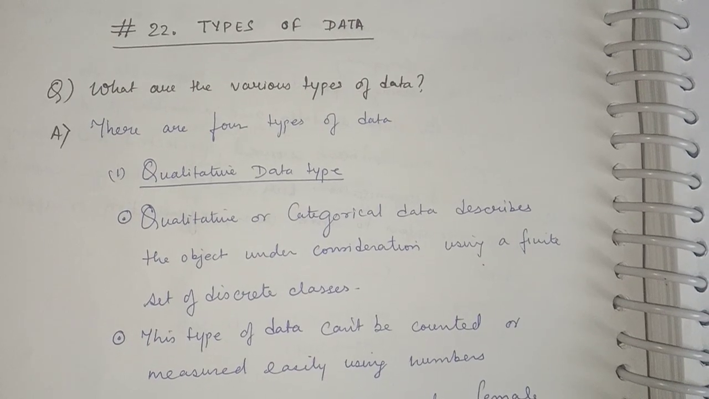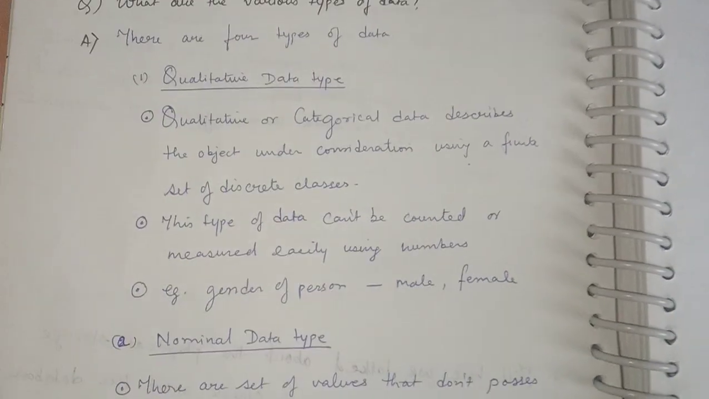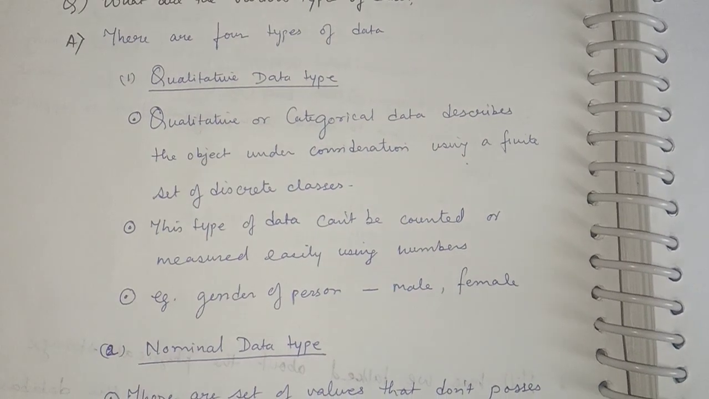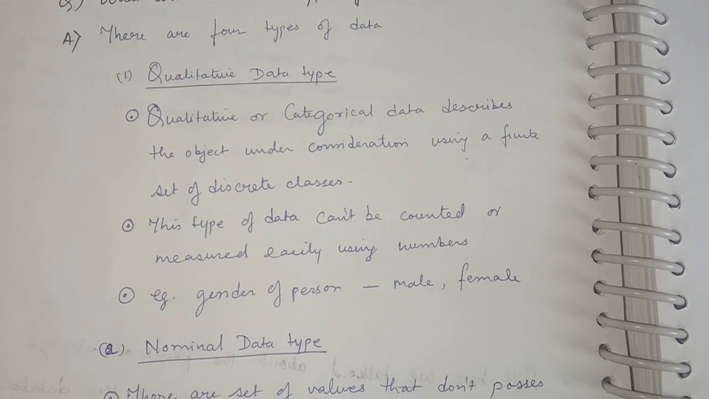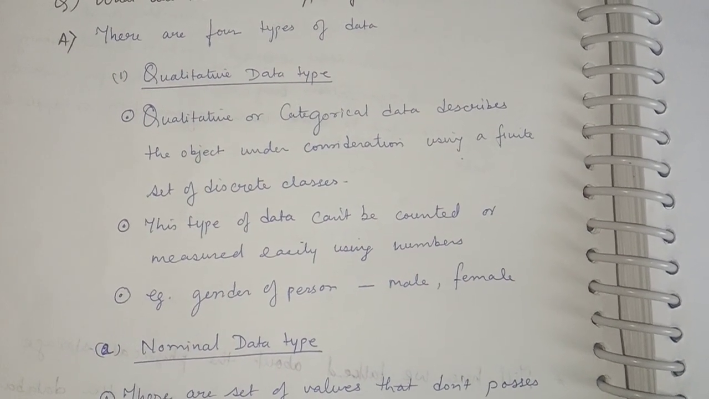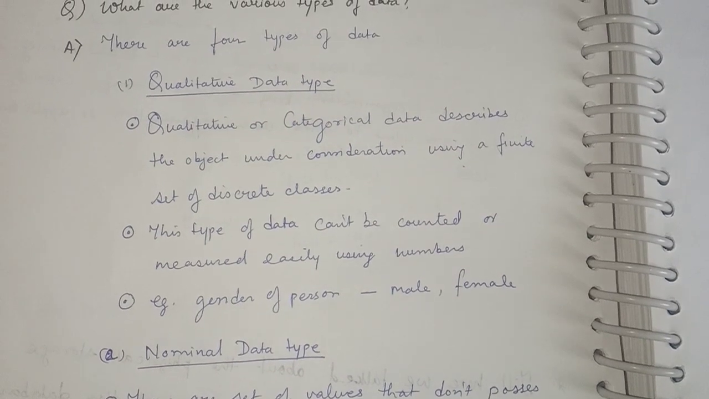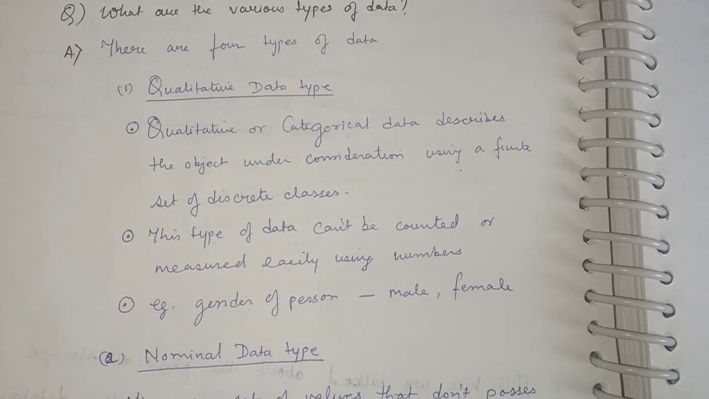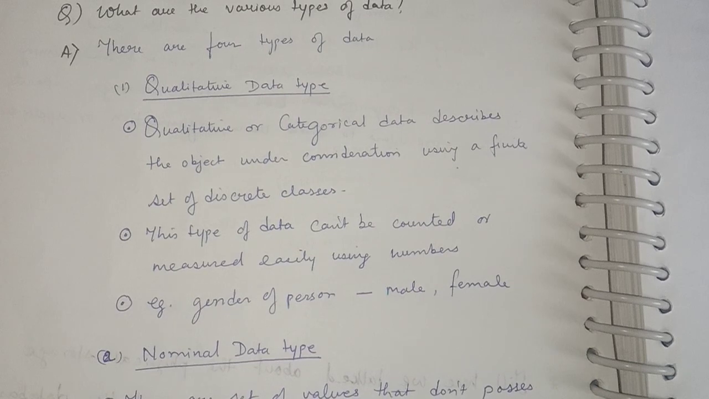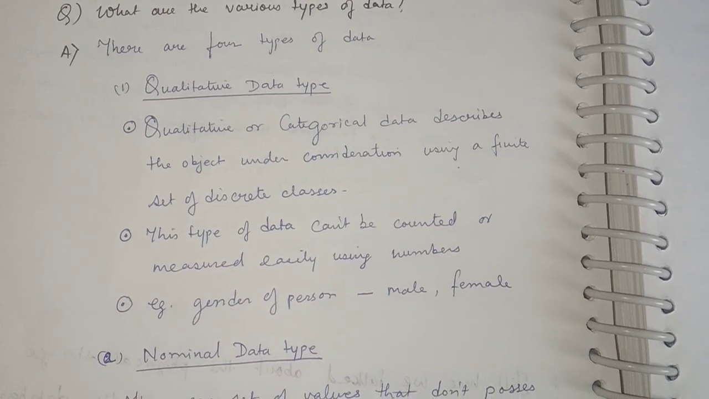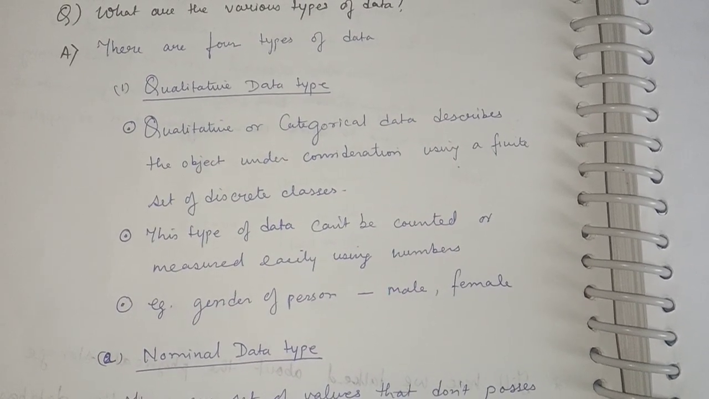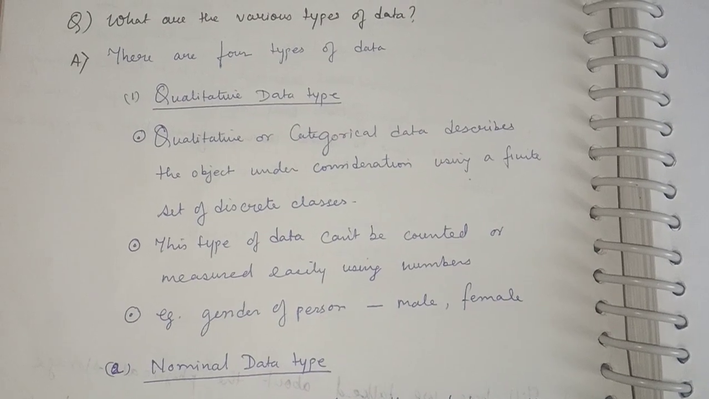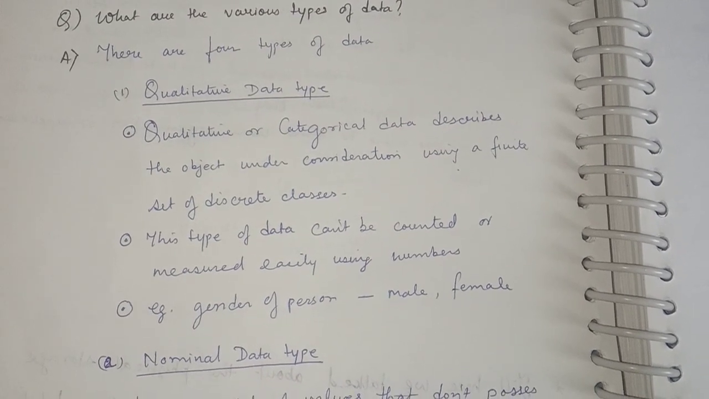What are the various types of data? There are four types of data. The first one is qualitative data. Qualitative data, or the categorical data, describes the object under consideration using a finite set of discrete classes. This type of data can't be counted or measured easily using numbers. For example, the gender of a person, whether it's a male or a female.